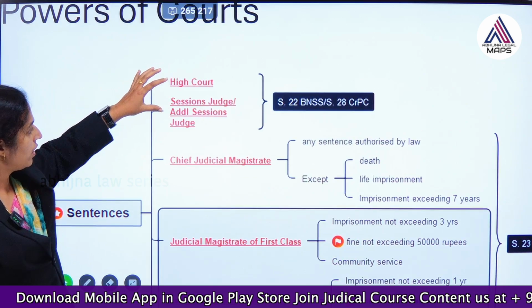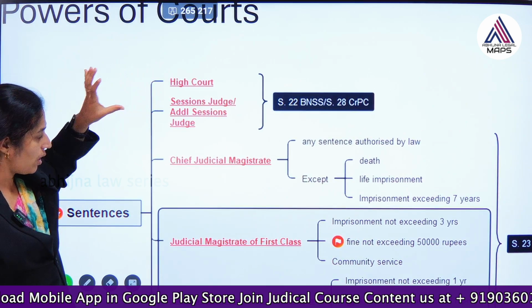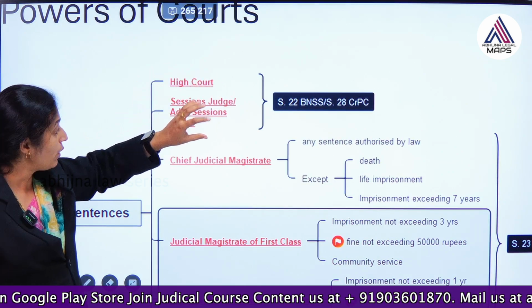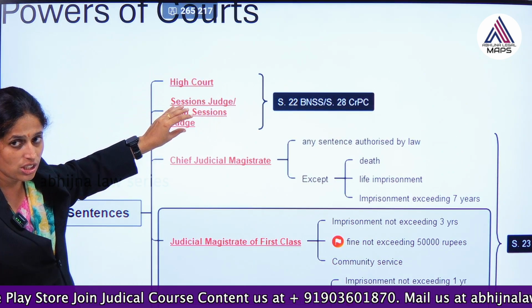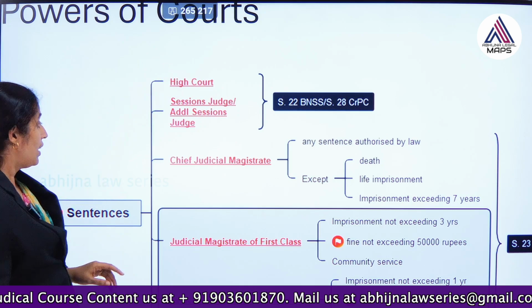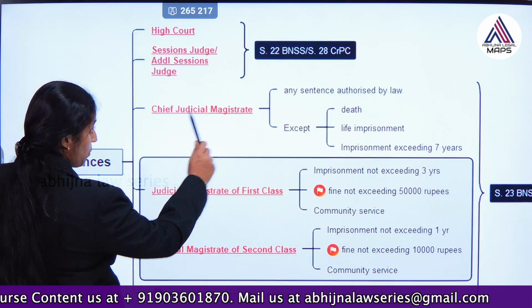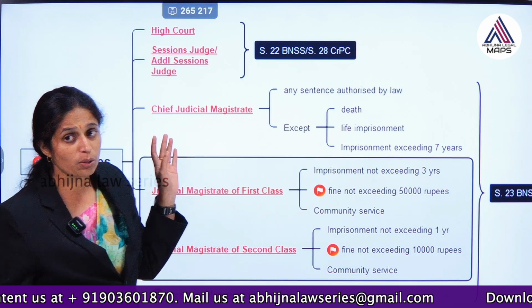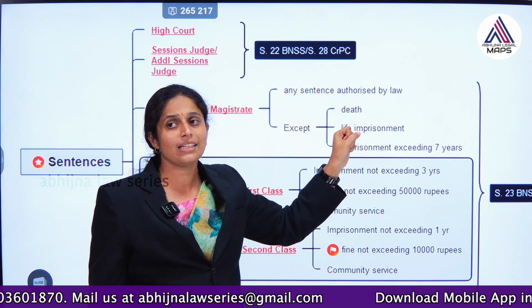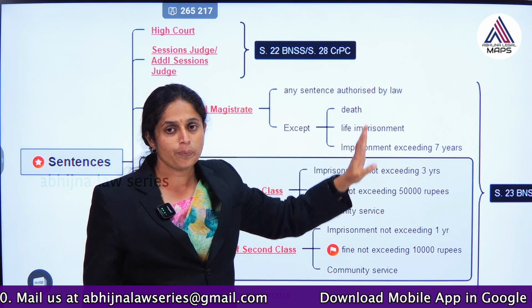See, High Court and Sessions Judge have the power to pass any sentence authorized by law, but when it comes to a death sentence, the Sessions Judge has to take confirmation from the High Court. Chief Judicial Magistrate can also pass any sentence authorized by law, but he cannot pass a death sentence, he cannot pass life imprisonment, and he cannot pass any sentence exceeding 7 years.